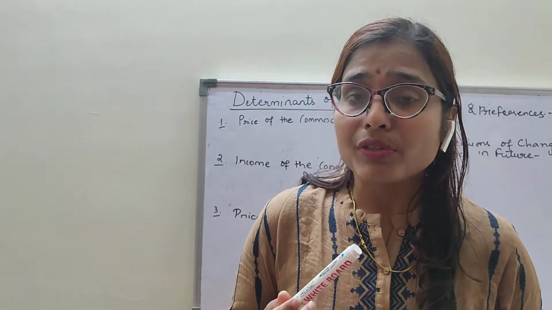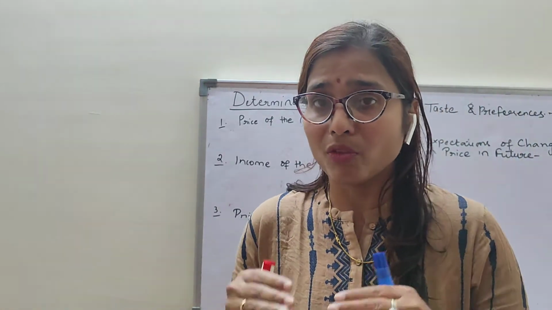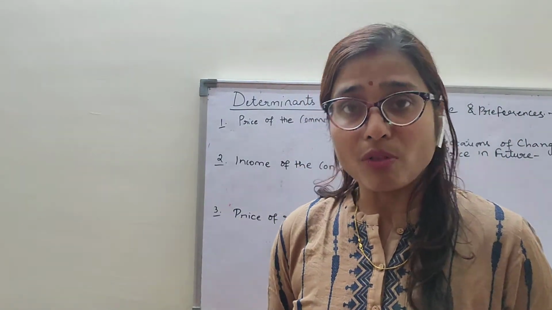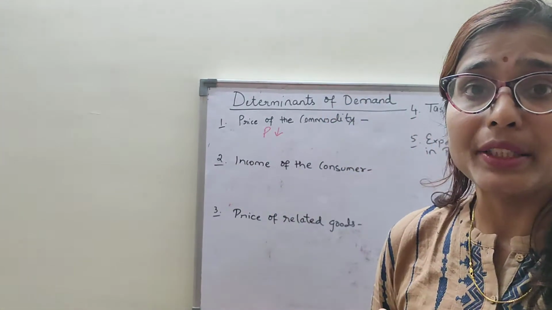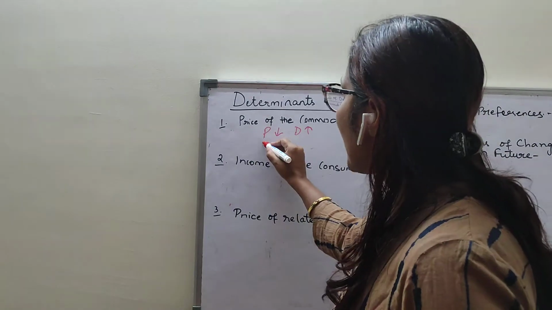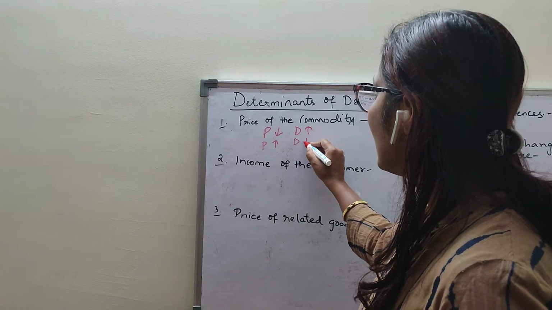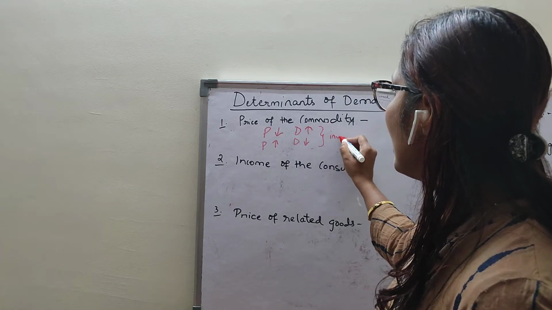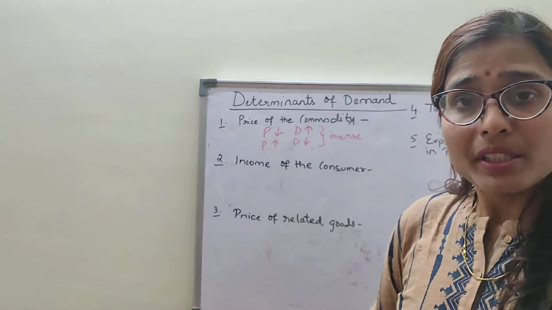demand. Now the first and foremost factor which affects the individual demand, I am talking here about the individual demand, the factors which affect them. First factor is the price of the commodity. You might have observed that when the price of any commodity falls, you tend to buy more of it. That means your demand increases at that time. And when the price rises, you demand less quantity. That means you buy less of it. So what you can see here is that there is an inverse relationship between the price of the commodity and its quantity demanded. So first factor is clear.